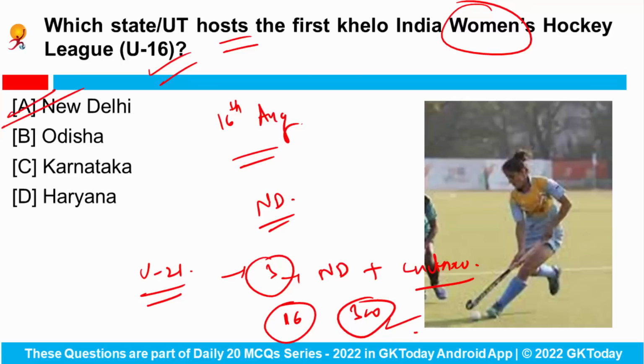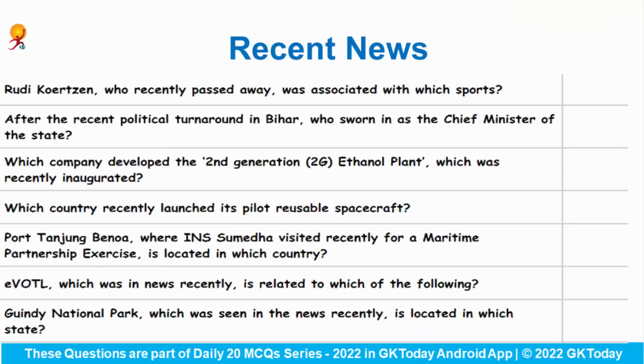So these were the most important current affairs and news from today, and now we'll move to our revision section. Today we'll be covering 3 categories. First of all, we'll see some of the important recent news. After that, we'll cover some of the important companies that were in news, and after that we'll see important military exercises. So first of all, we'll see some of the recent news.